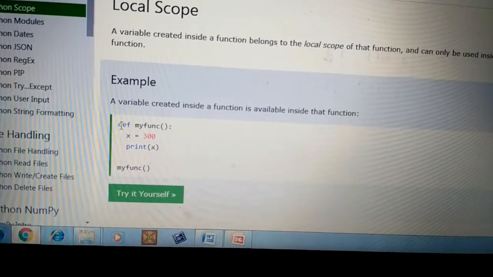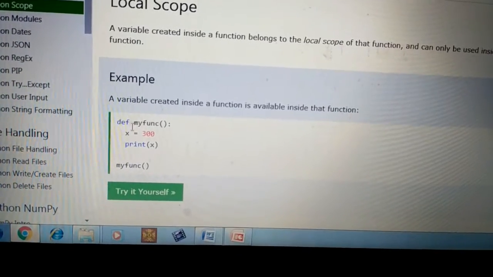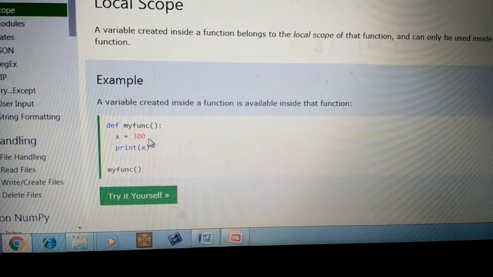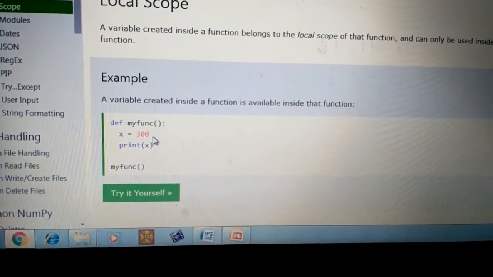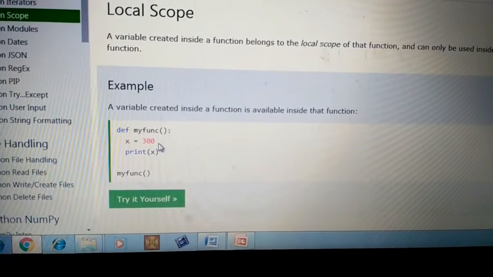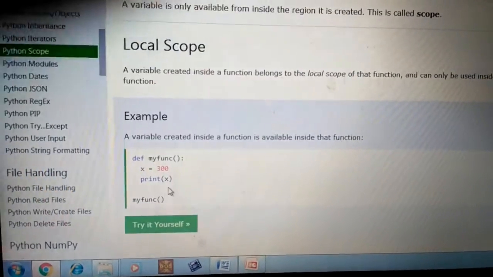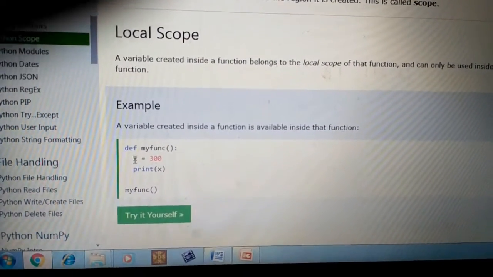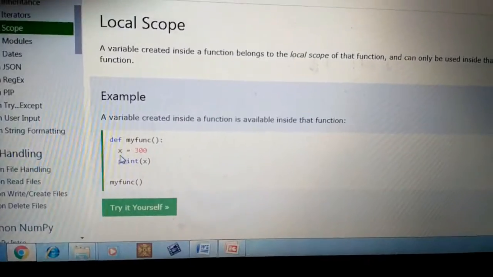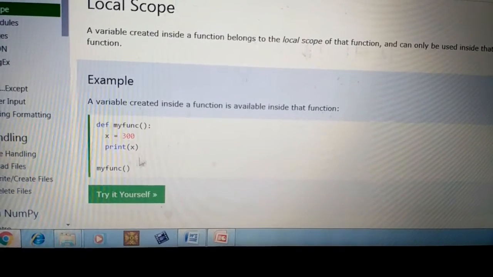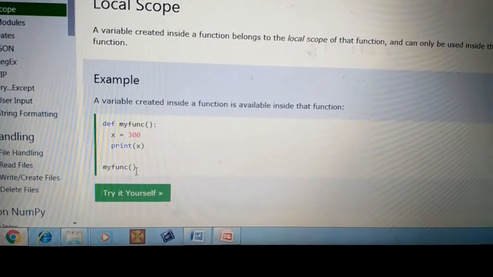See here, the def keyword starts the sub function with the name my function. This x equals 300 statement is a local scope variable, because it is declared in the sub function. These two statements maintain indentation. Here there is no indentation, that's why it is called the main function statement. Once the indentation is completed, this statement is a main function statement.